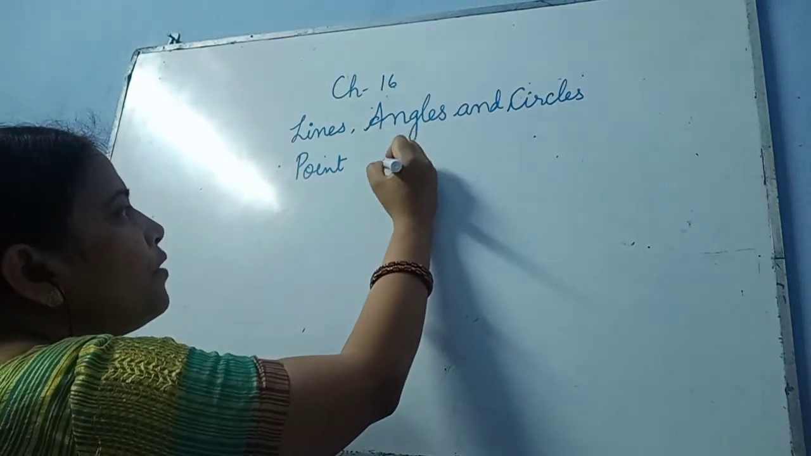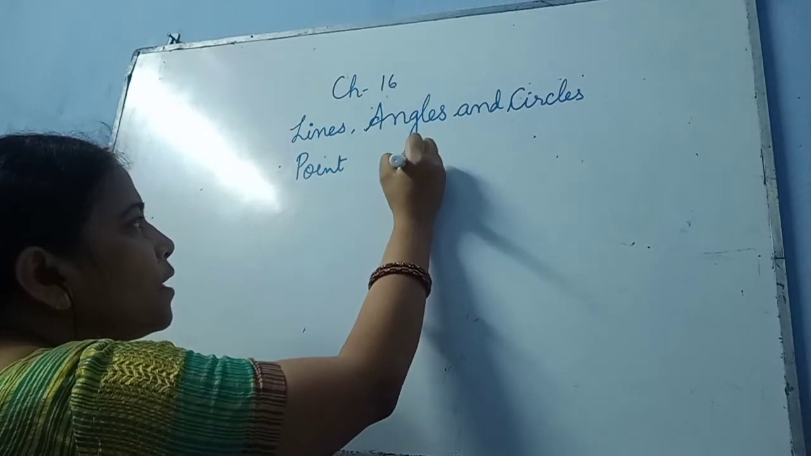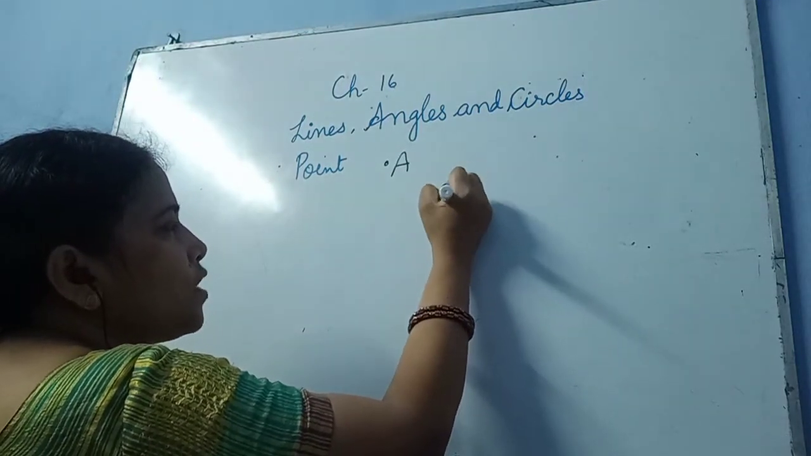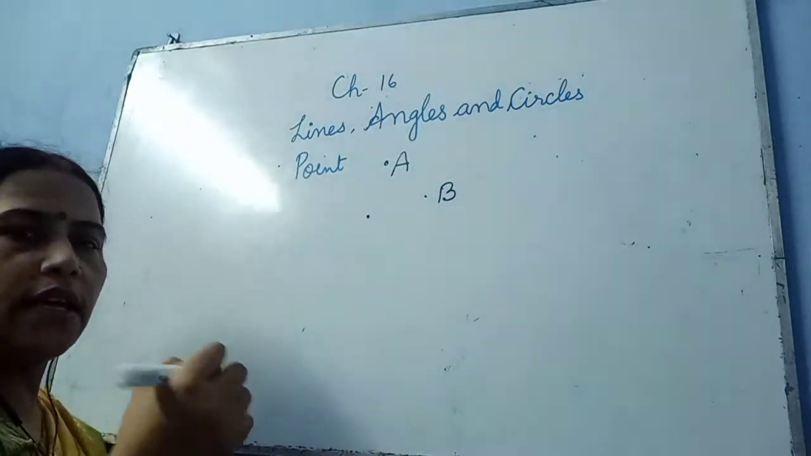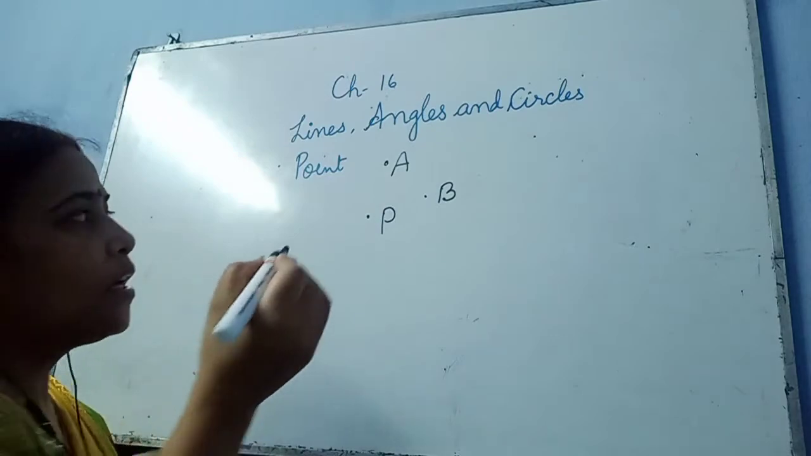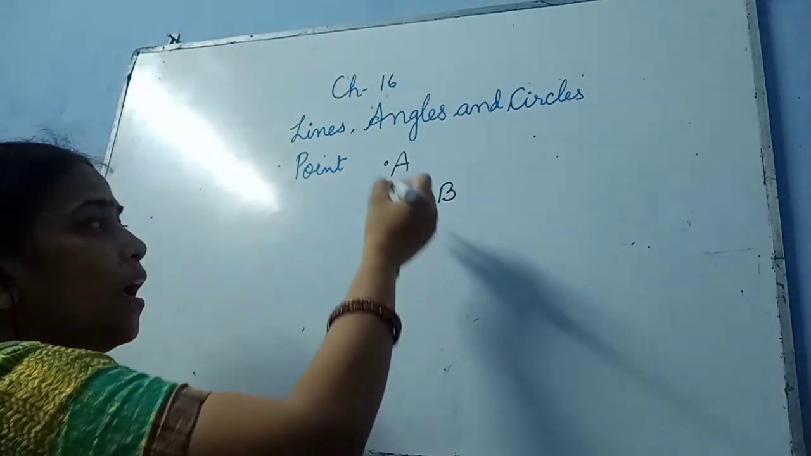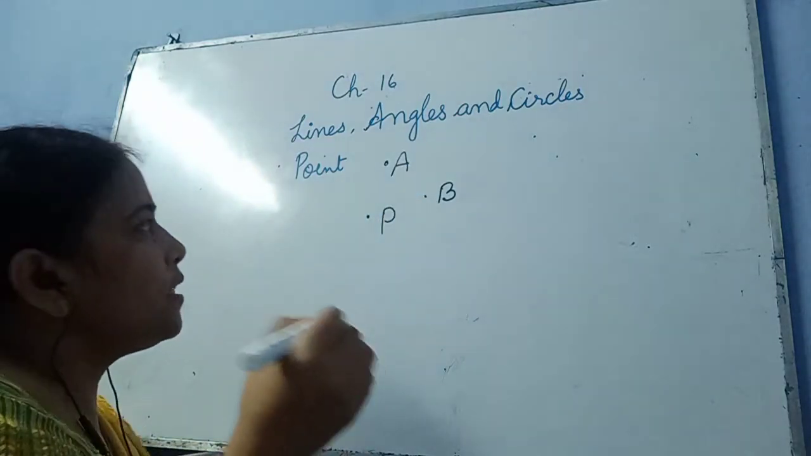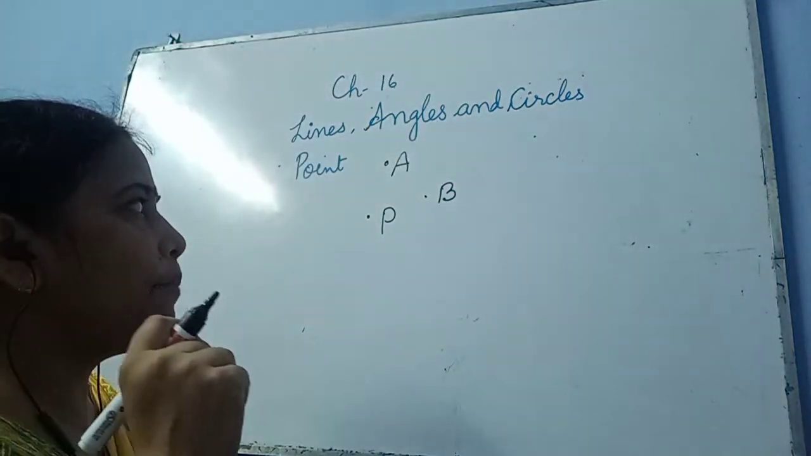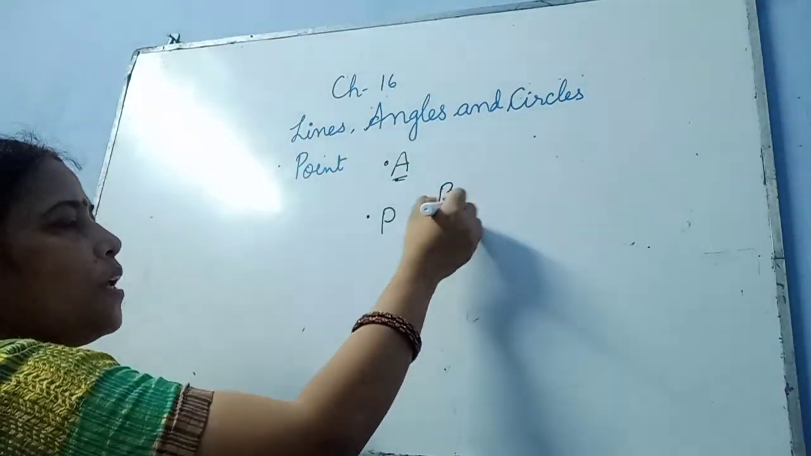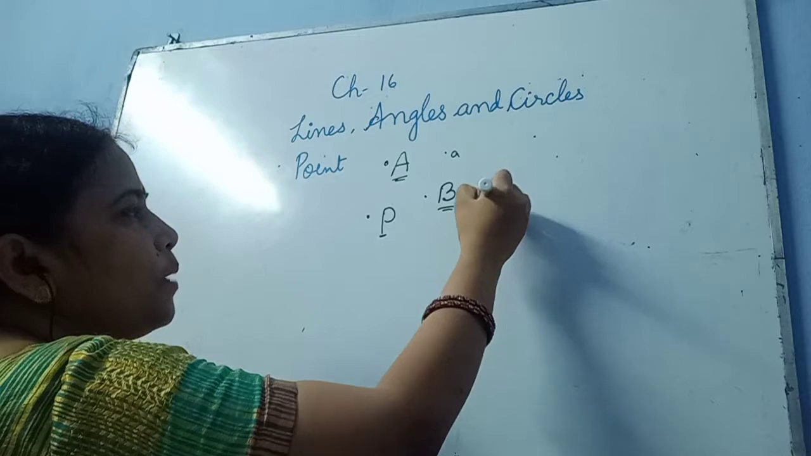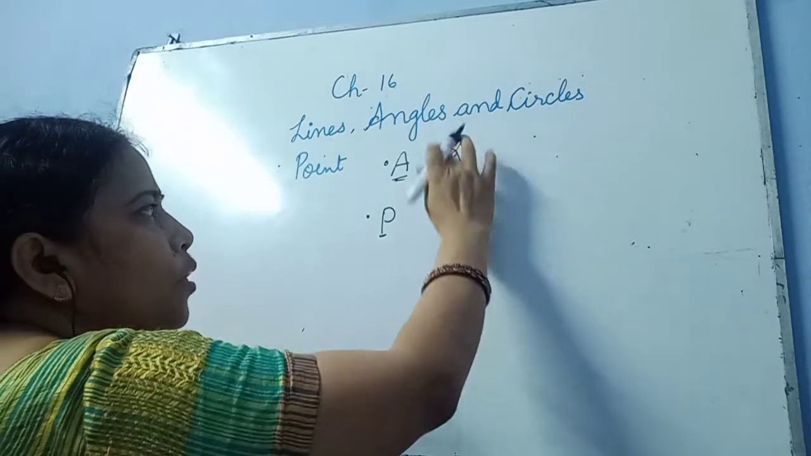But what you have to give? You will have to name it. Suppose this is point A, and this is point B. If I put a point over here, then I will have to name it. I can give it point P. The point is represented by a capital letter. As you can see here, A, B and P are all capital letters. We don't write them in small letters; if you write that, it will be wrong.